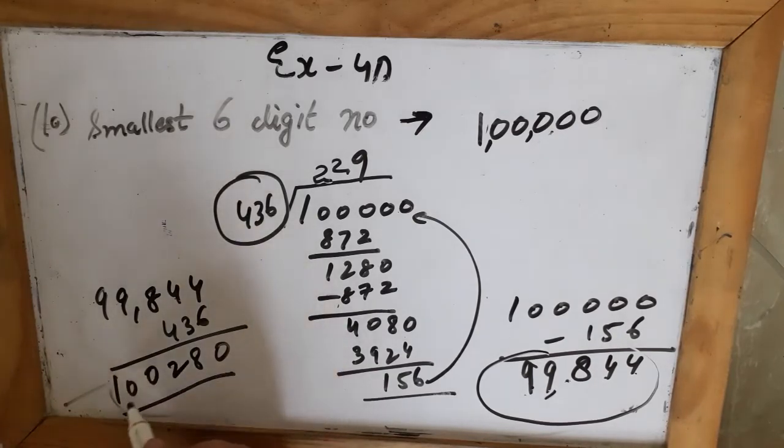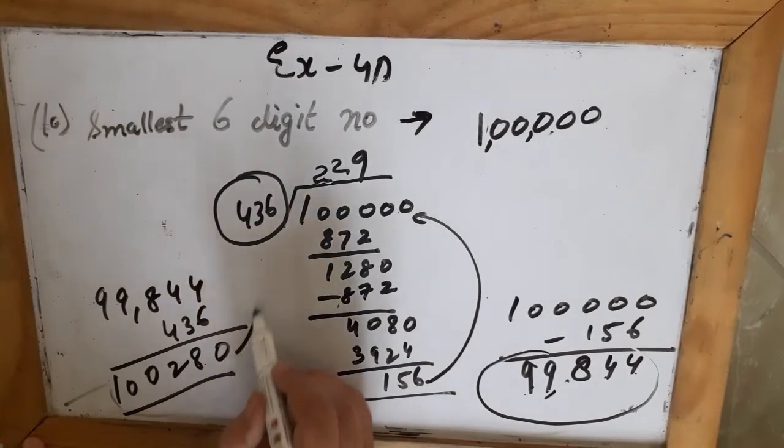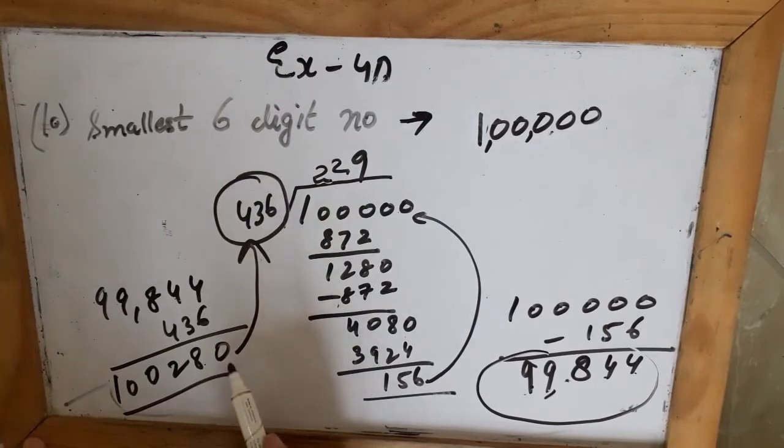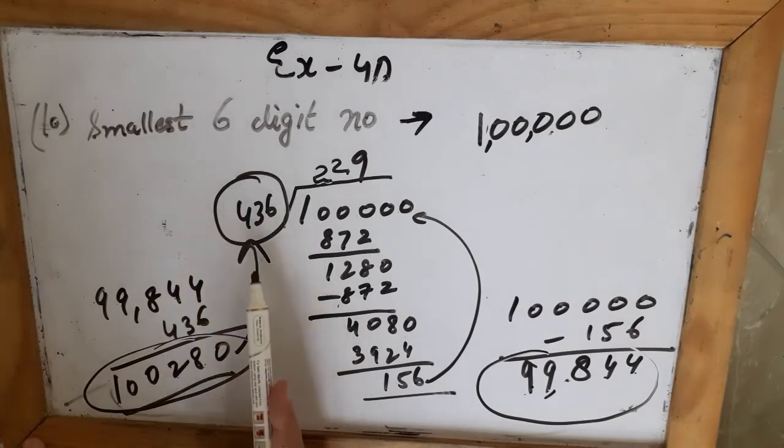So I'll get this number 100280. Now this is the number which will be exactly divisible by 436, and this is also a 6-digit number. So this is the 6-digit number which is exactly divisible by 436.